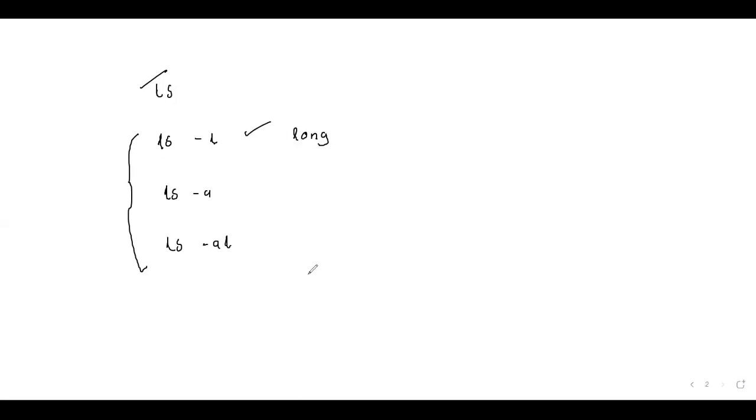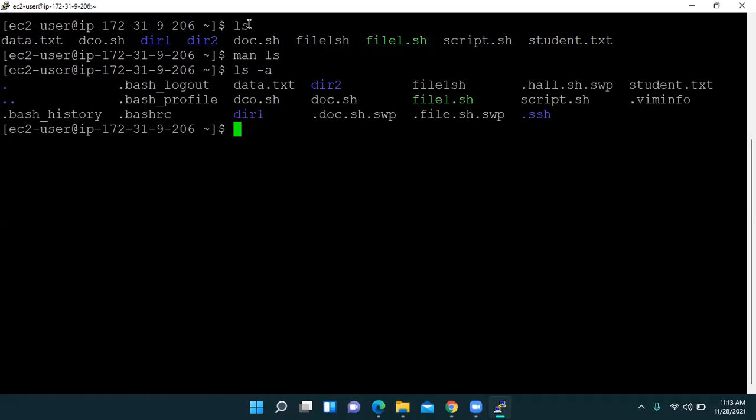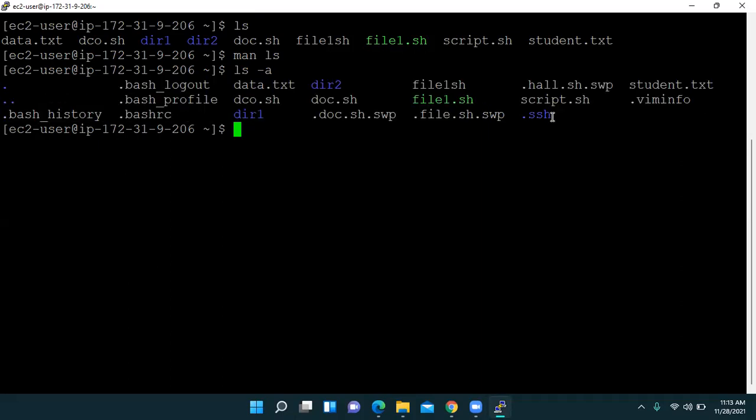If we write ls space hyphen a and press enter, ls -a represents all files, which are created by the system and created by us also. Now see here we have .bash_logout. This is a system created file. We have created directory 2 and directory 1. These are files which are created by us.